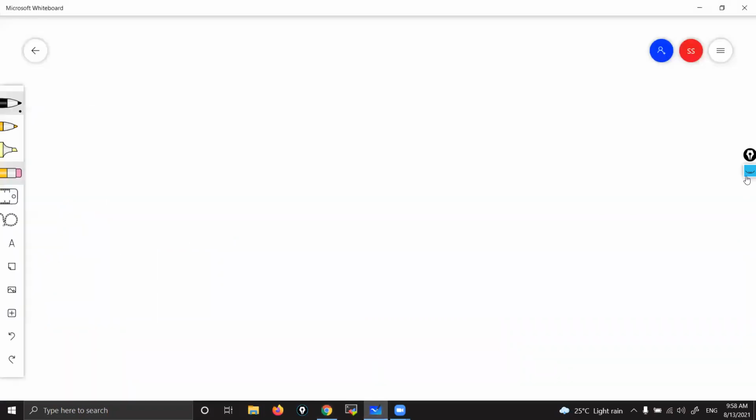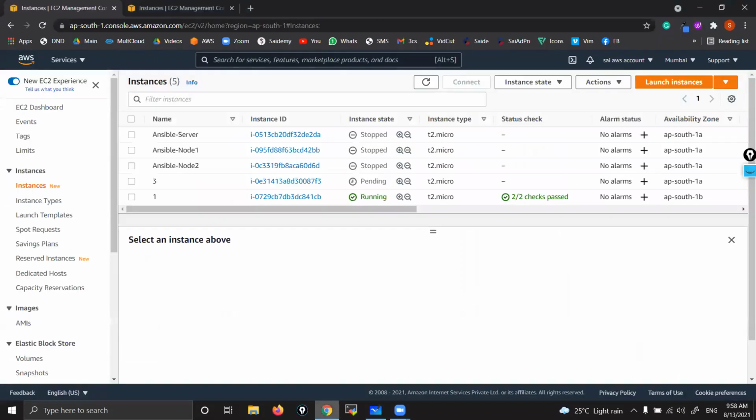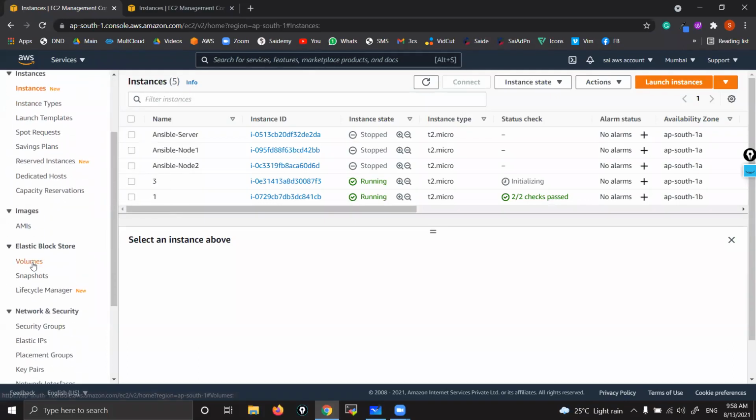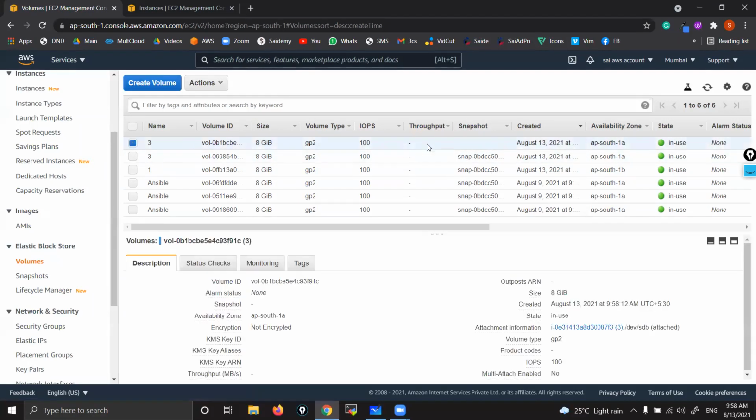So now this instance is ready. Now what I'll do, I'll create a snapshot from its D drive. Let's do it. These are the instances, right? 3. If you go to volumes, you can see 3. In that, which one is my C drive? Wherever a snapshot is there, that is my C drive. That is how you identify. Okay. So one more 3. Where a snapshot is not there, it is my D drive. Okay, remember that.